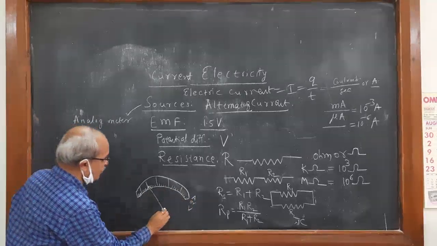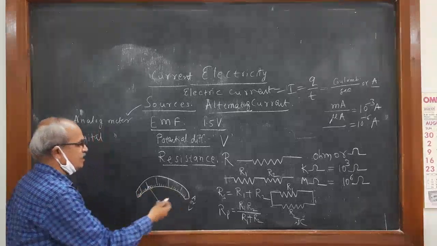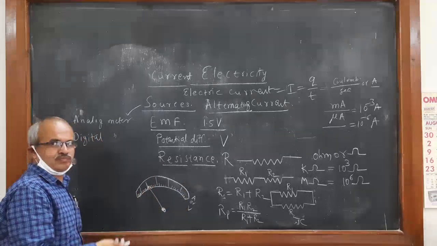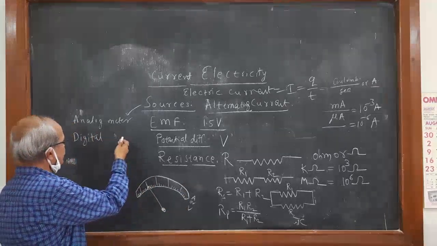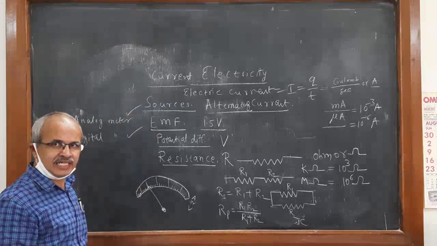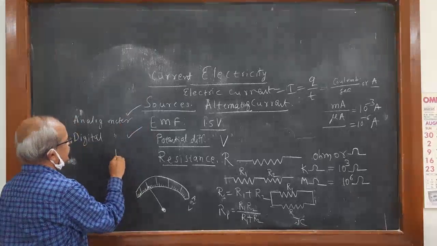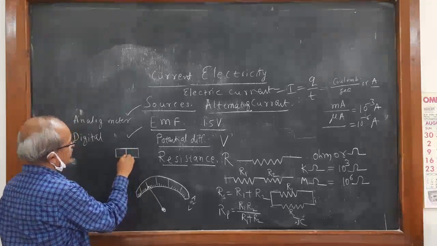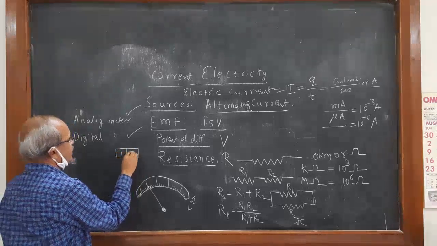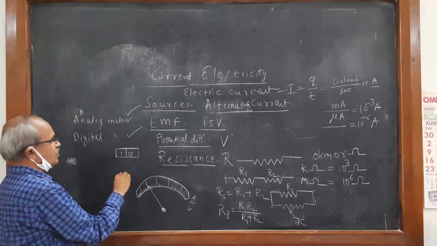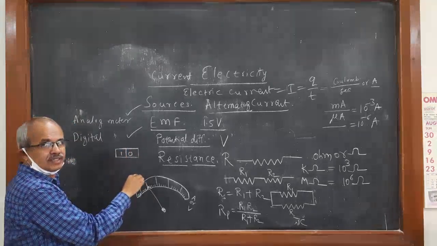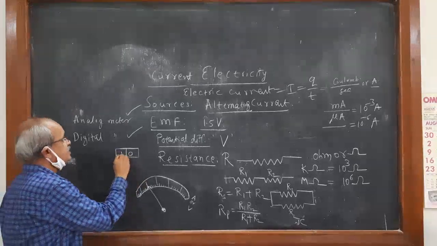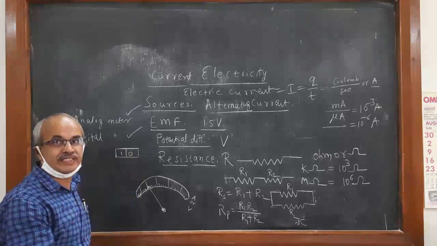At the center, the deflection will take place, and you can read it by the scale method. But in a digital meter, what happens? Directly you get readings. There is a digital scale, and directly you can get a reading like 10 volt, 10 ampere, whatever is there, as digital digits.